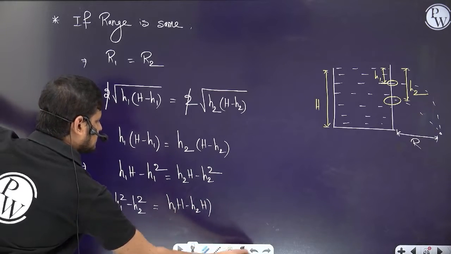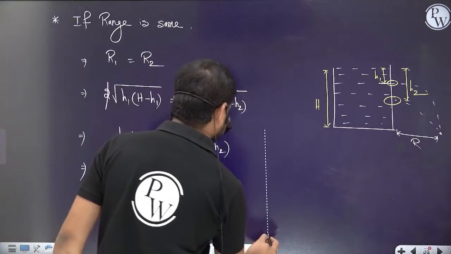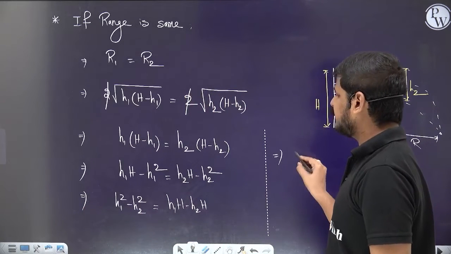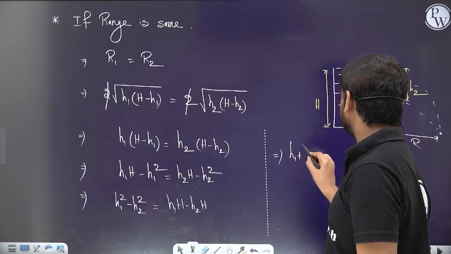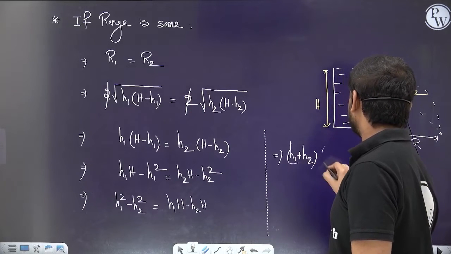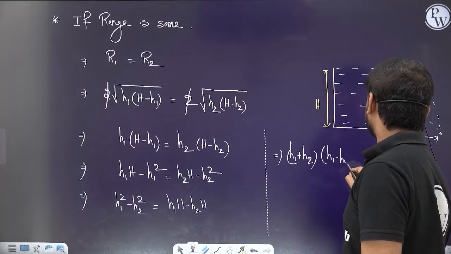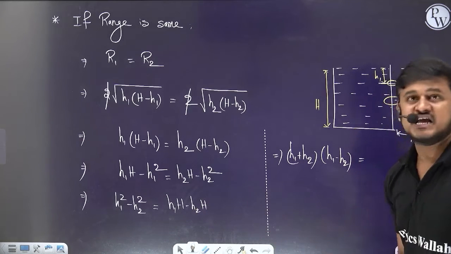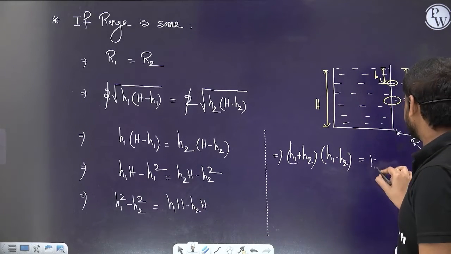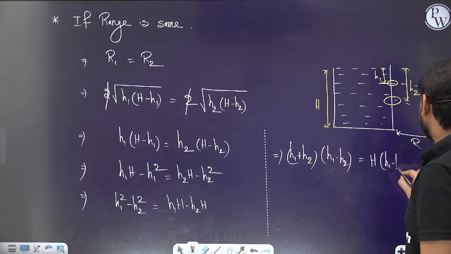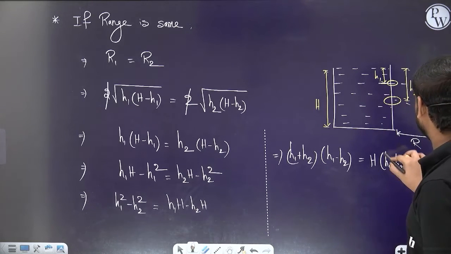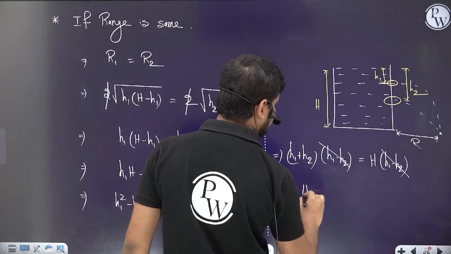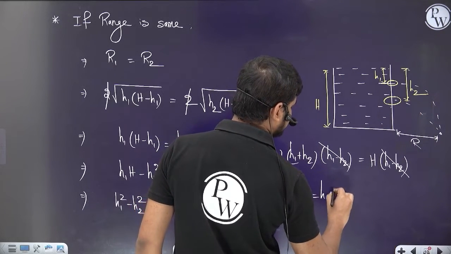Let's do the simple calculations. h1 square minus h2 square I write as (h1 plus h2) into (h1 minus h2), which is equal to H common into (h1 minus h2). So h1 minus h2 gets cancelled. The total height will be equal to h1 plus h2.